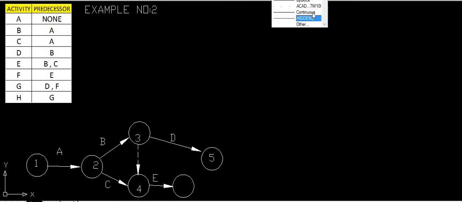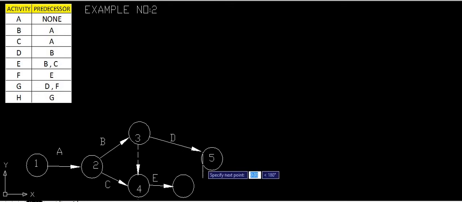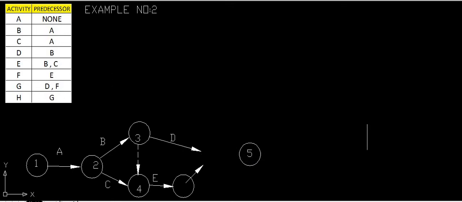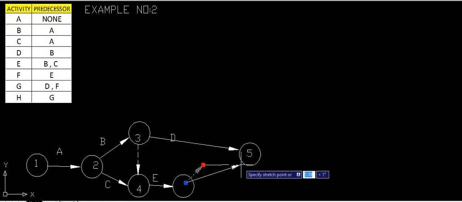Sorry, it is a dotted line. We will shift this somewhat far, so this will not confuse you.